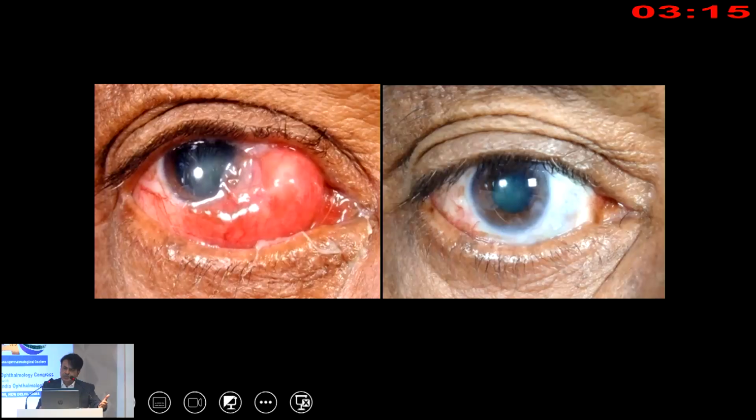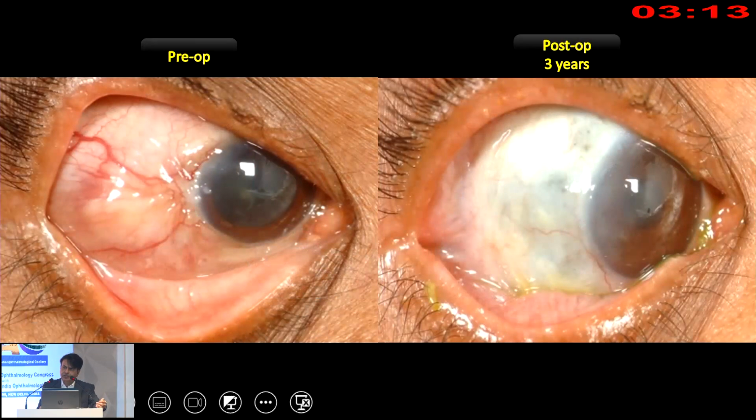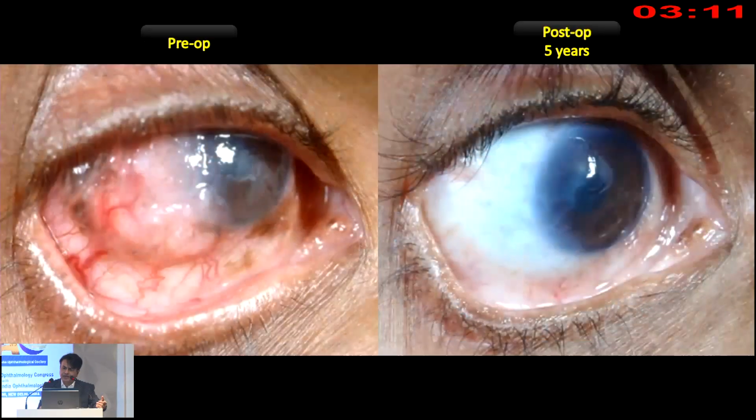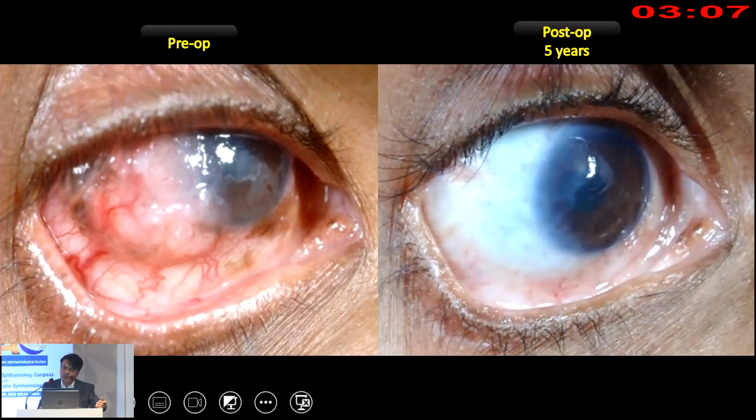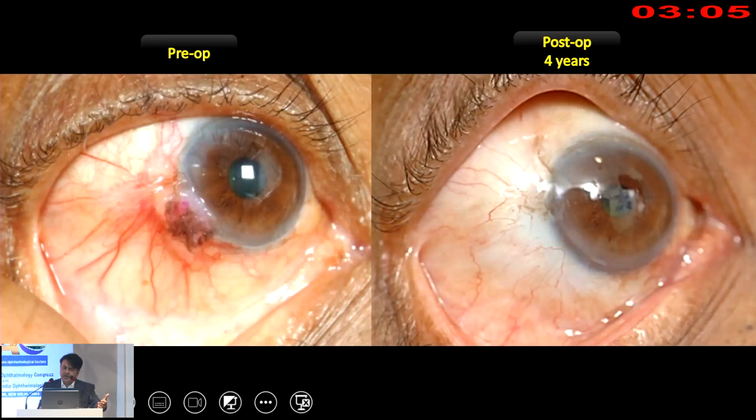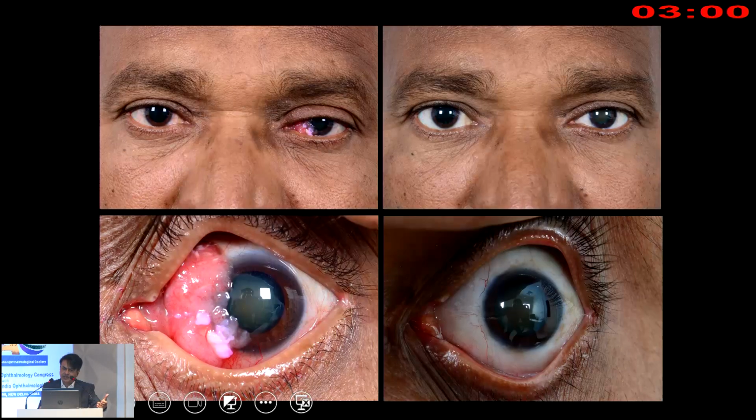This is the post-operative outcome. This is a patient with full thickness scleral invasion, again treated with plaque brachytherapy. Corneal stromal and scleral invasion with OSSN, treated with brachytherapy. Corneal stromal invasion and anterior scleral invasion, treated with plaque brachytherapy.